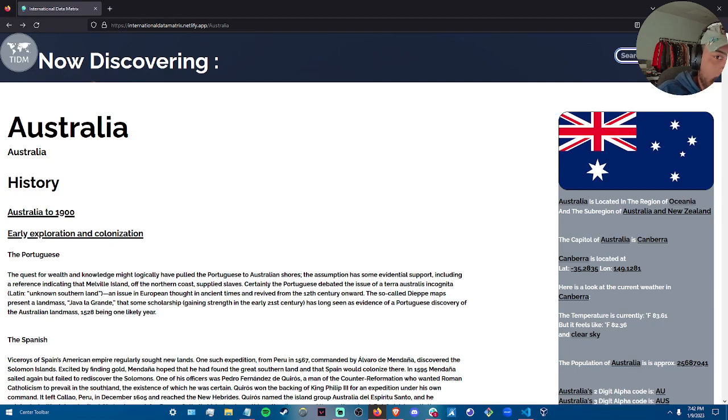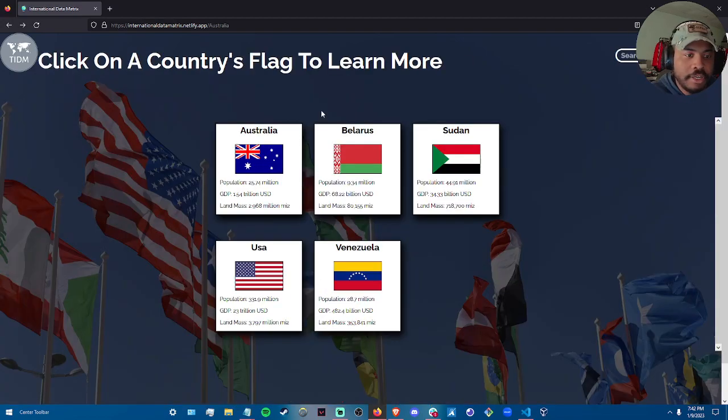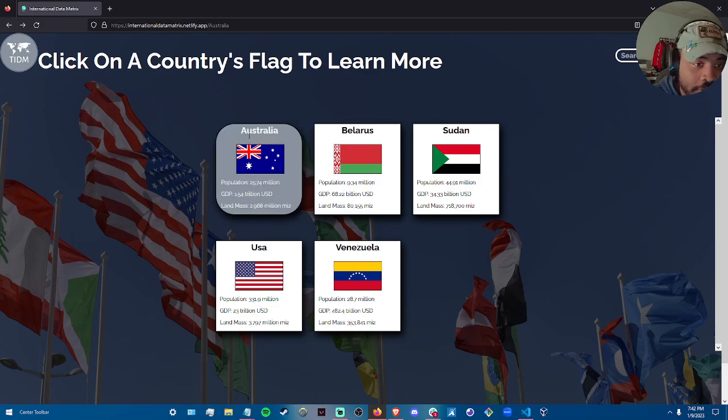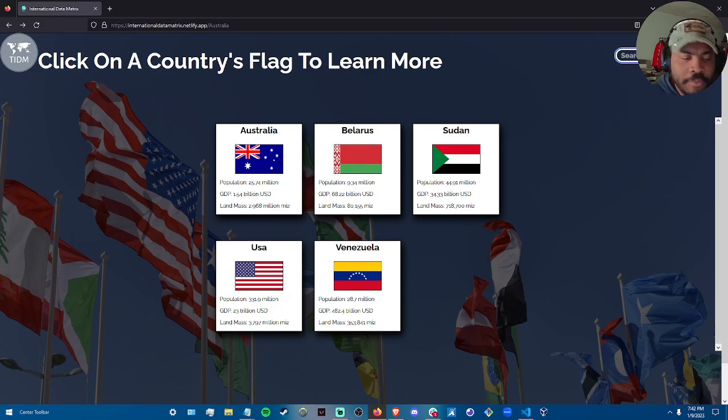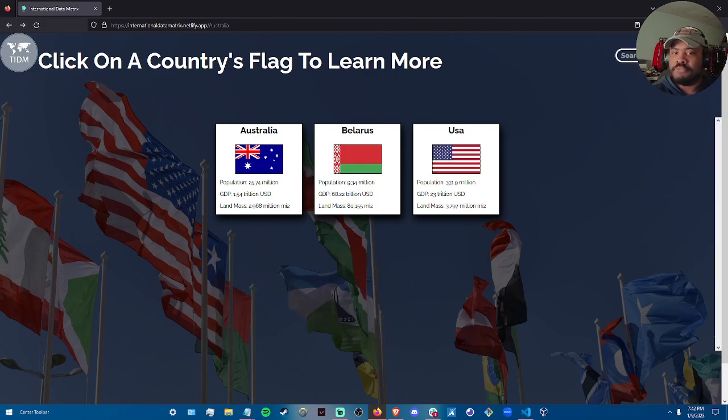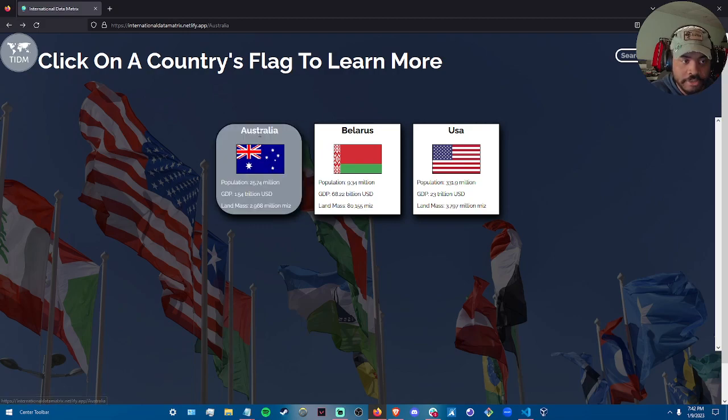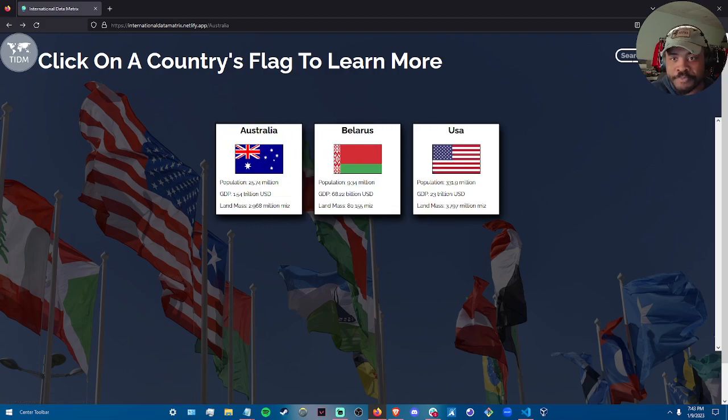So if I were to type in the letter U and I wanted to see any country with the letter U, here we are with any country with the letter U in it: Australia, Belarus, Sudan, the USA, and Venezuela. If I wanted to find the US, I would look at US, but also any country with U and S in that sequence would appear on the screen: Australia, Belarus, and USA.